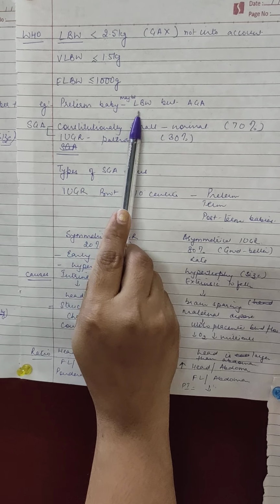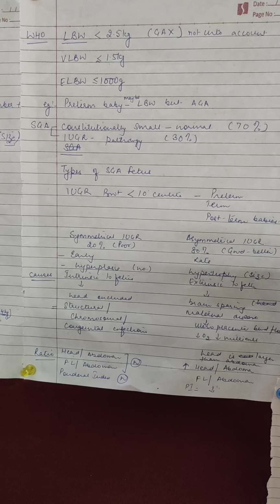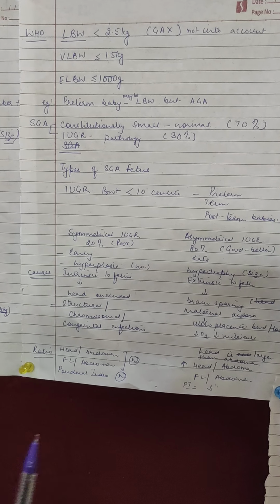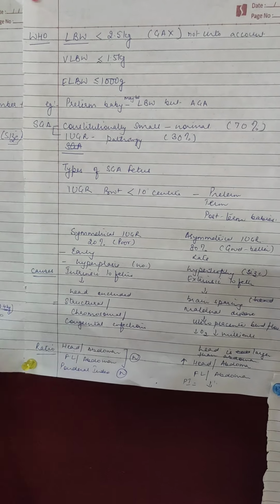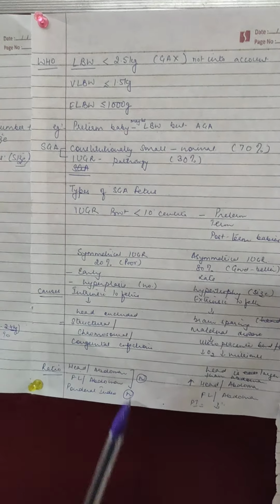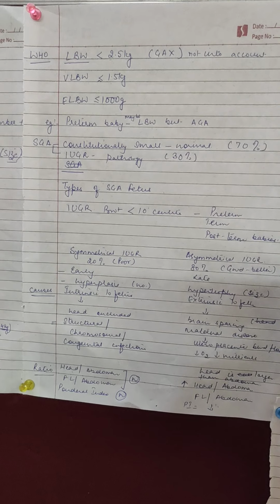So a preterm baby may be low birth weight, but it can be appropriate for gestational age if it is not a growth restricted baby. Now, talking about SGA. SGA is small for gestational age, which means the baby is smaller as compared to what it should be at that particular gestational age.